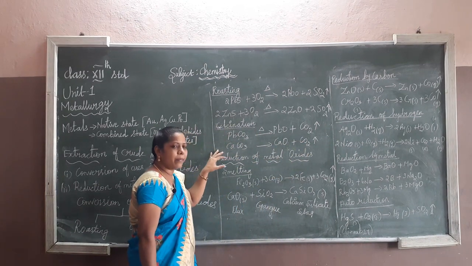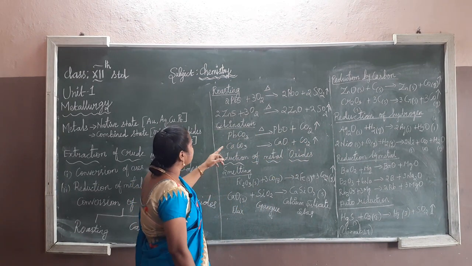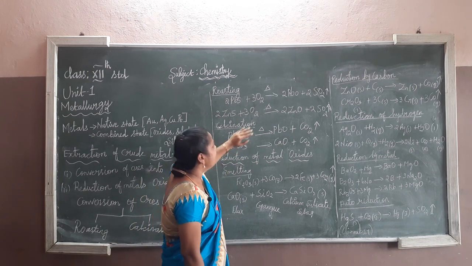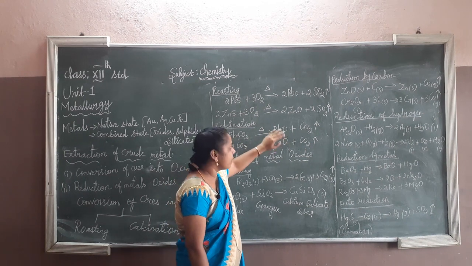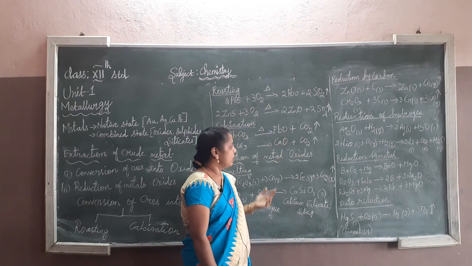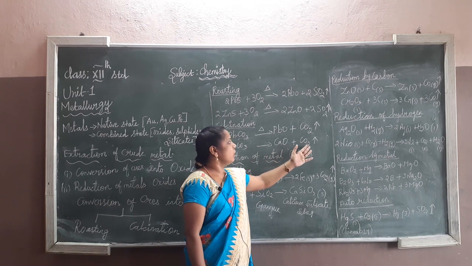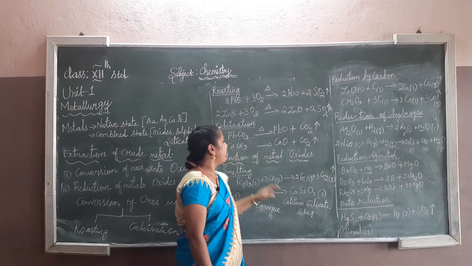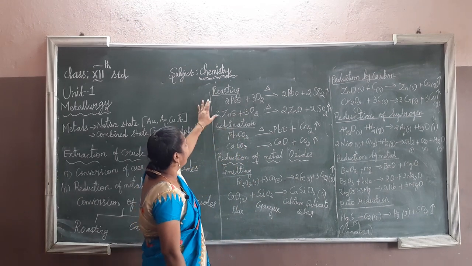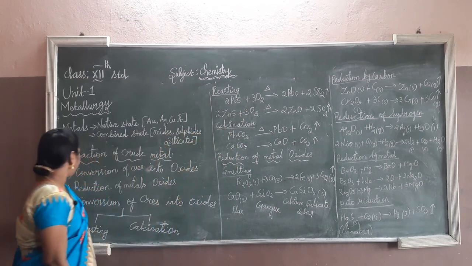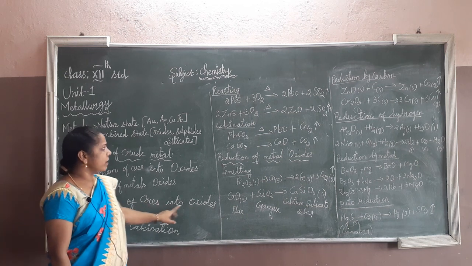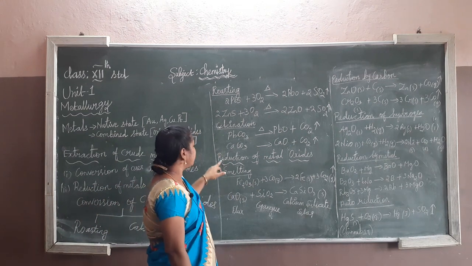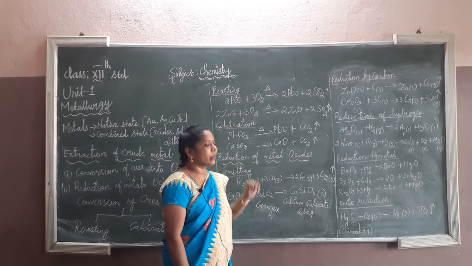Another example for the calcination process is calcium carbonate, CaCO3. It decomposes to give calcium oxide and carbon dioxide in the gaseous state. So CaO plus CO2, which is gaseous, and I give the upward arrow. So roasting and calcination are only for the conversion of the ores into oxides. And then we go for another process, that is reduction of the metal oxides.